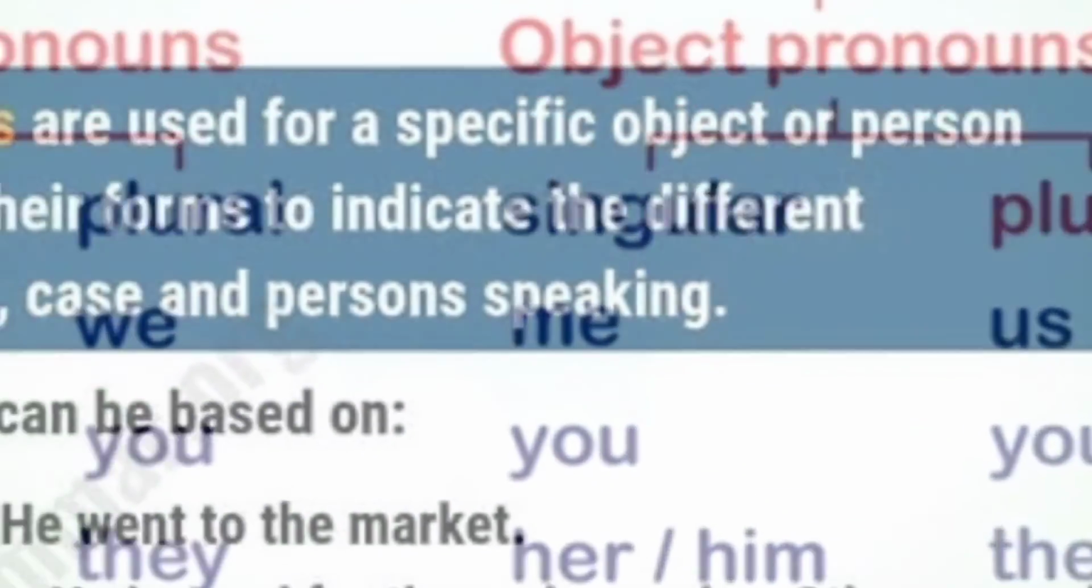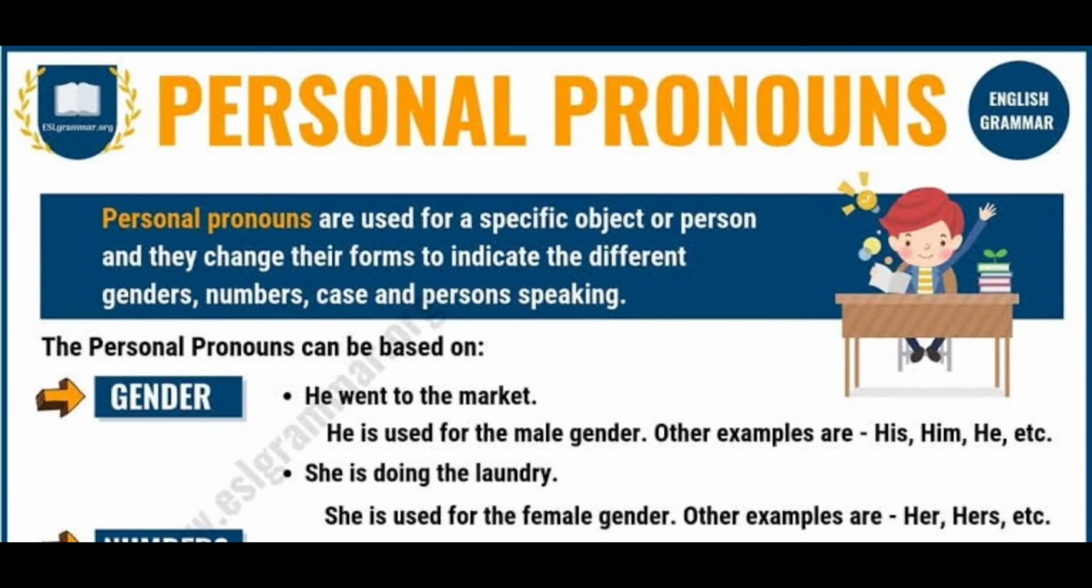Children, as I told you, personal pronouns are the pronouns that refer to a specific person or thing, and which were divided into two types, that is subject pronoun and object pronoun, and they can change their form according to the person, number and case. So here look at the example for gender. He went to the market. He is used to mention the male gender. Other examples we can use for male gender are his, him, etc.